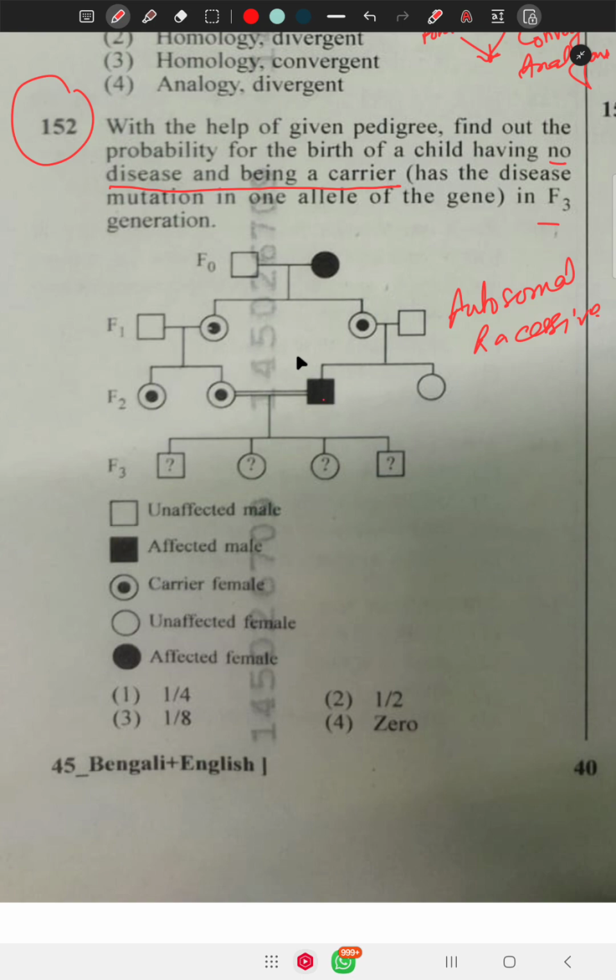Suppose the father is affected, that is aa, and the mother is a carrier, that is Aa. If we cross them, this portion is 1 by 2 into 1 by 2, plus this, that is 2 by 4 portion, is non-disease but carrier. Answer is 1 by 2.